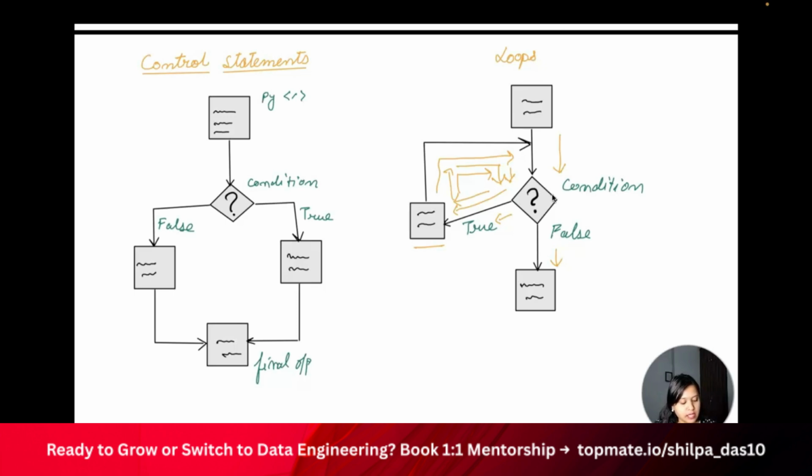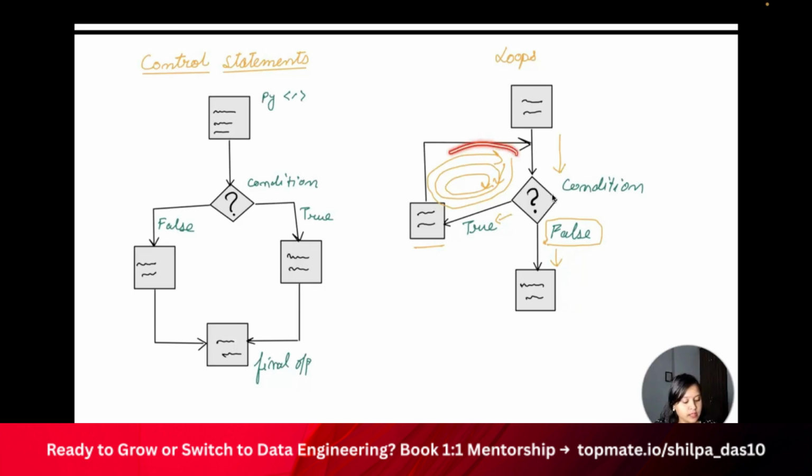So if I erase this particular part, the complete thing is it goes ahead, runs this code, comes back to it, right? Then again it comes and runs the code. Again it comes, runs the code till it meets this particular condition which is false. Once it meets the condition false, then it goes ahead and runs this code.